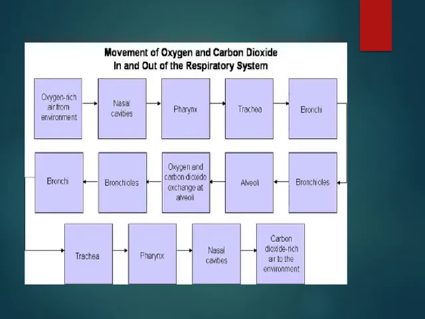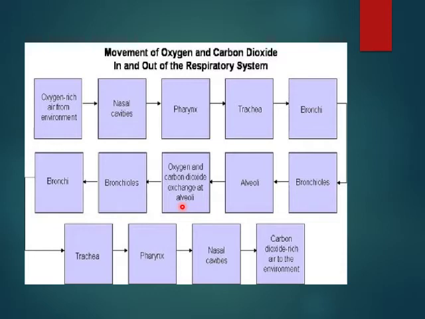How does the movement of oxygen and carbon dioxide in and out of the respiratory system take place? First of all, oxygen-rich air from the environment is taken in through the nasal cavity. It goes to the pharynx, then to the trachea, then to the bronchi, and the bronchi take it to the bronchioles, then to the alveoli. In the alveoli, oxygen and carbon dioxide are exchanged by the process of diffusion.